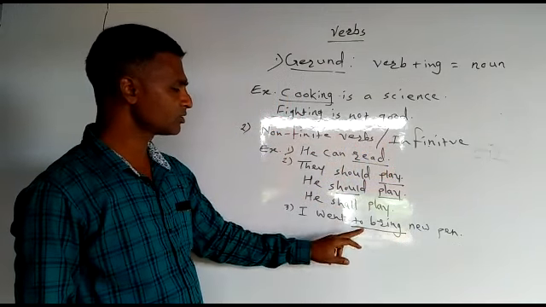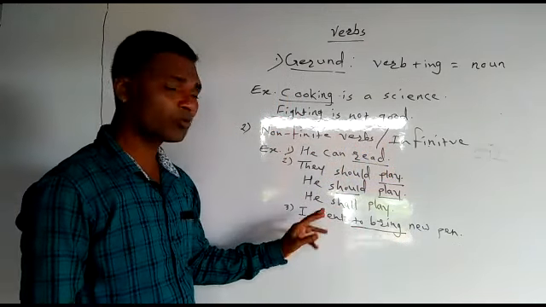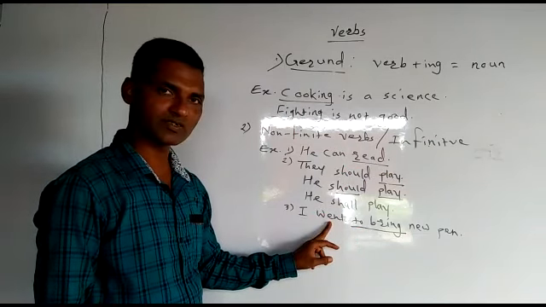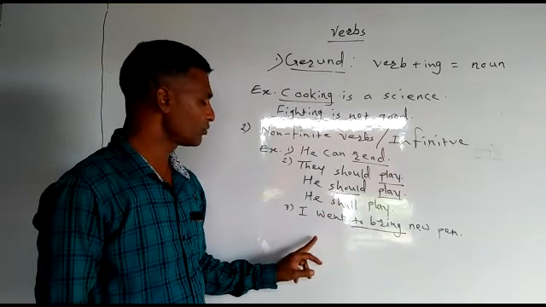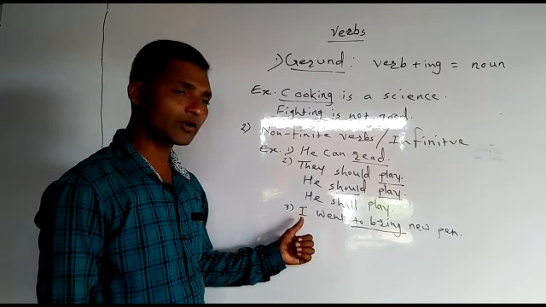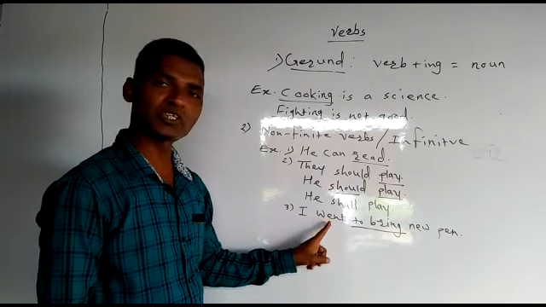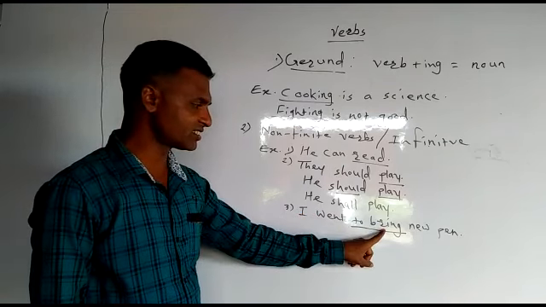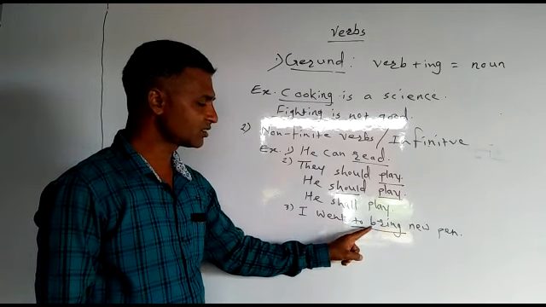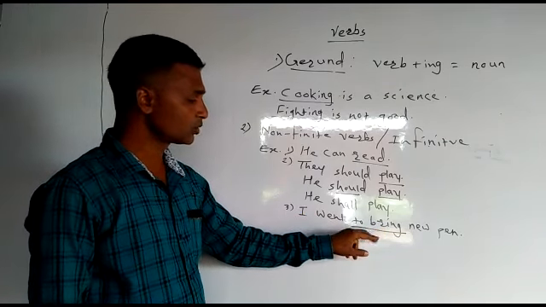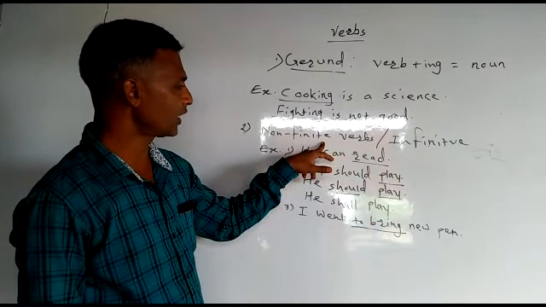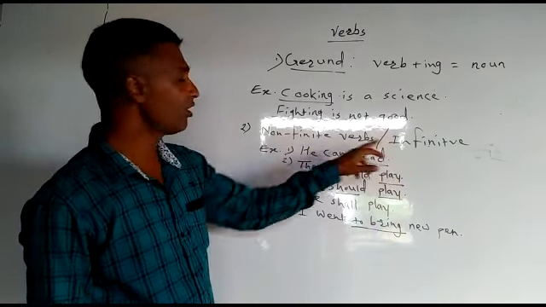Why is it? Because when you want to change tense, you can change this verb's tense, or when you want to change a subject, then according to subject this verb will change, but not this, because there are two verbs, one is went and second is to bring. So this to bring verb is called infinitive or non-finite.